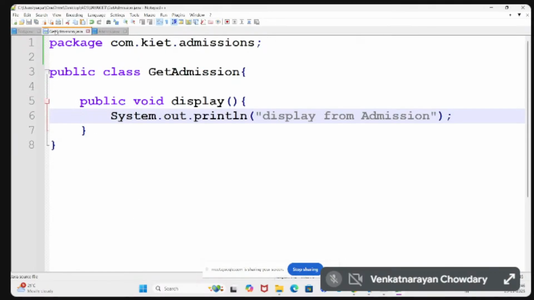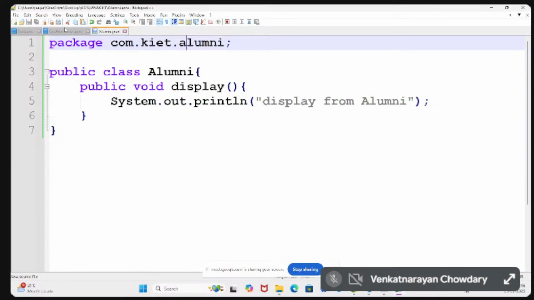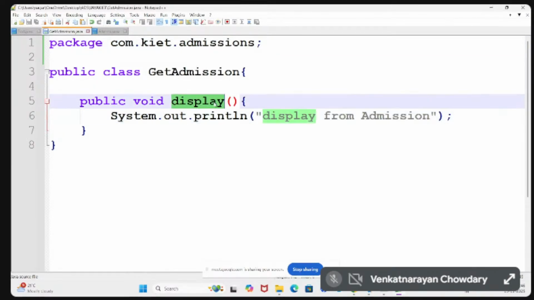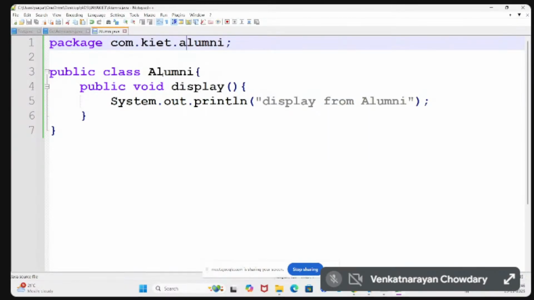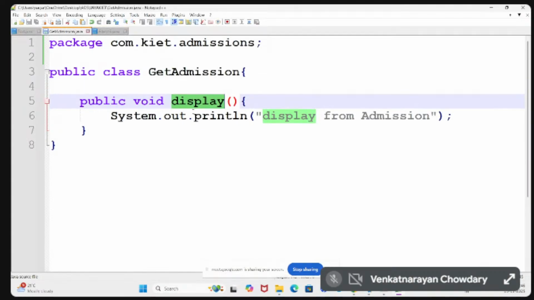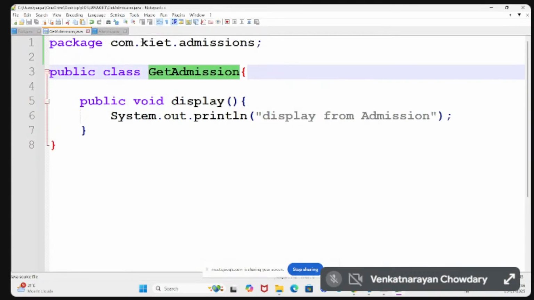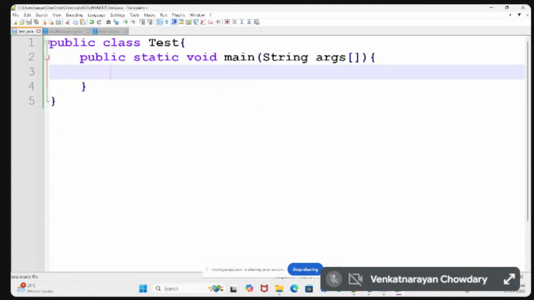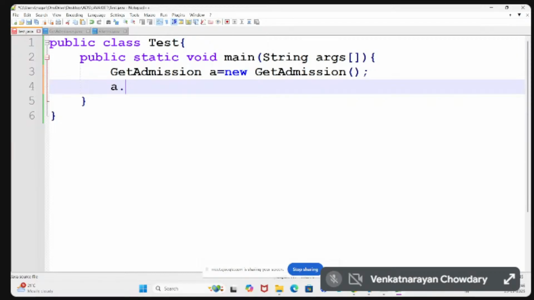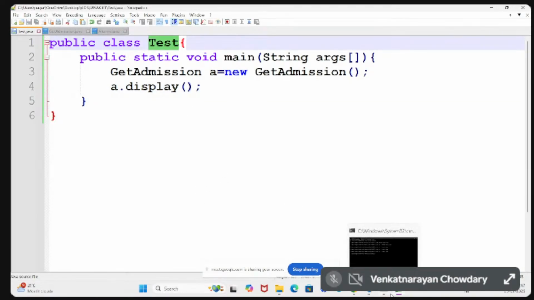I have two classes, GetAdmission and alumni. In GetAdmission I have the display method, and in alumni also we have the same display method. I'm going to use this class. For that I will create an object, and dot the method name called display. Directly I will compile the Test class.